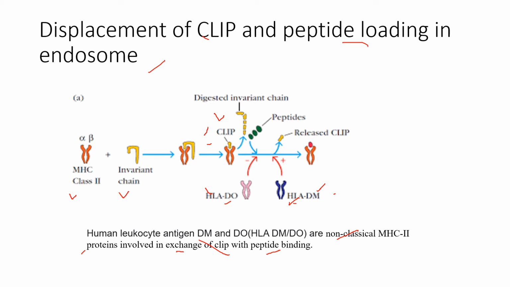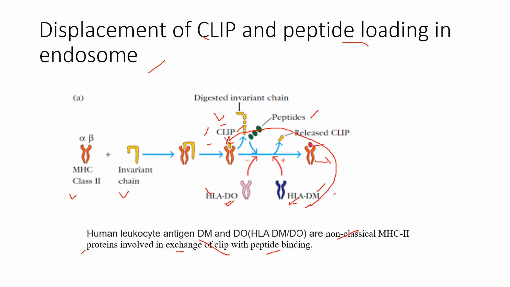HLA-DO and DM have to be transported to the endosomal compartment. In the endosomal compartment, because of the low or acidic pH, the association between DO and DM decreases and they are not very much associated. So negative regulator DO cannot affect DM now, and HLA-DM now exchanges CLIP for peptide on the antigenic peptide cleft of MHC2. Now CLIP is exchanged with peptides and CLIP is released.